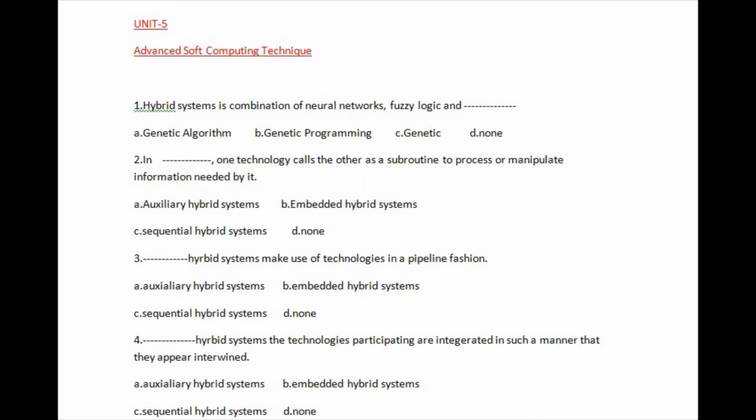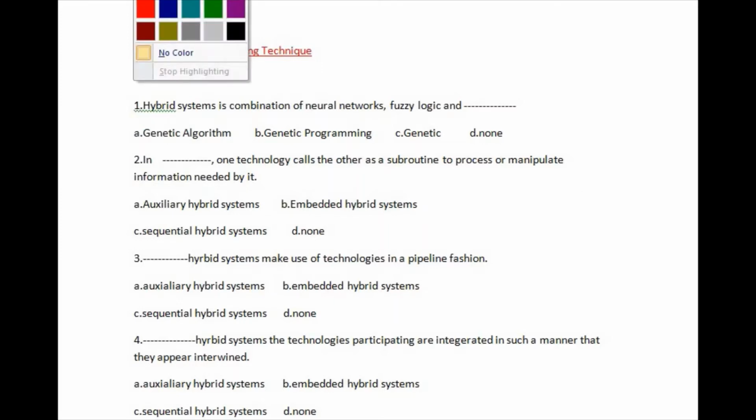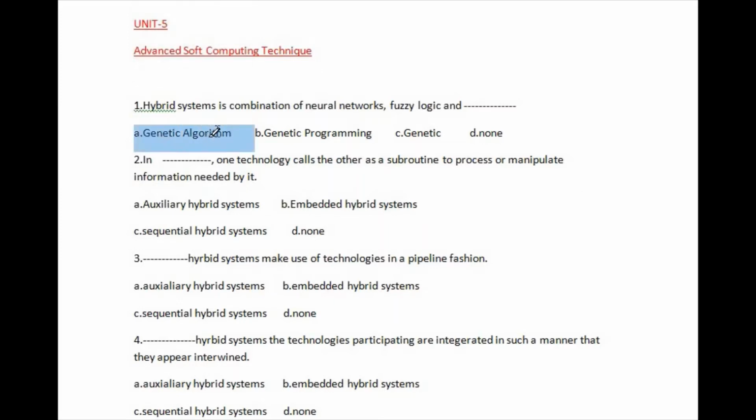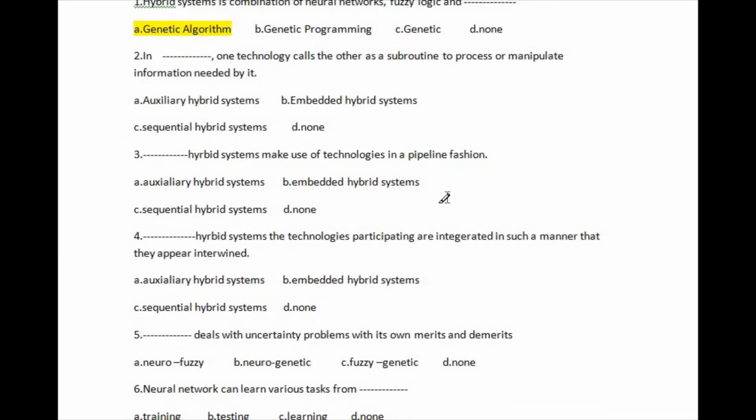So the first question is: a hybrid system is a combination of neural network, fuzzy logic and blank. The given options are genetic algorithm, genetic programming, genetic, and none. The right answer of this question is option number 1, genetic algorithm.